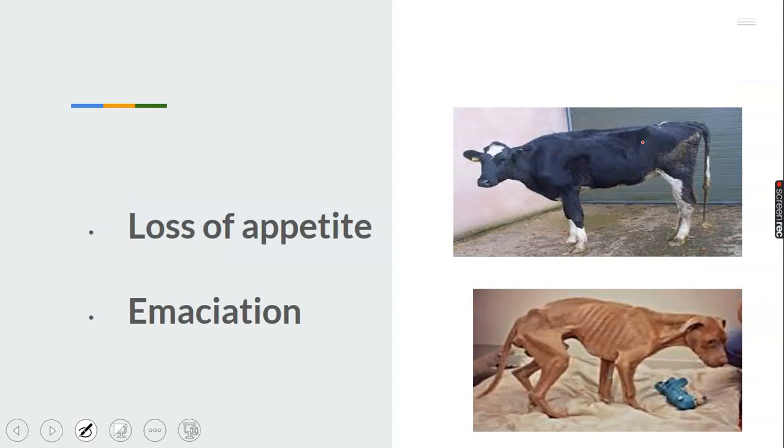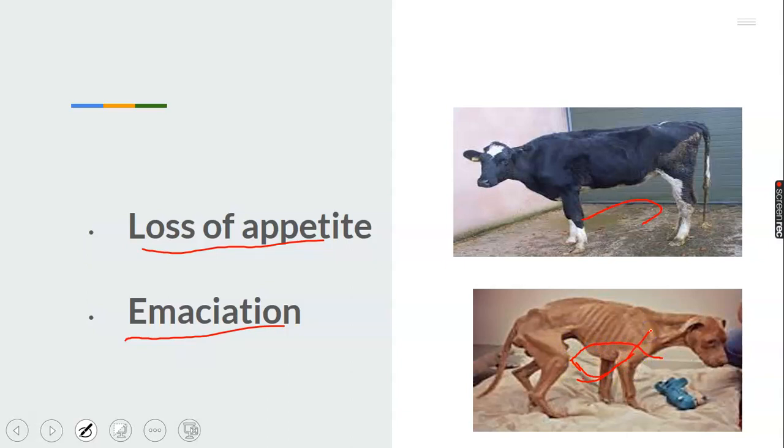Then we have loss of appetite and emaciation. Loss of appetite is when the animals are unable to feed well. Animals being unable to feed well can lead to emaciation, as in this animal. You can see this cattle, because it's unable to feed well, gradually emaciating in this place, and it has led to the animals being so thin that even the color can change. Whatever concerns the animals will be affected.